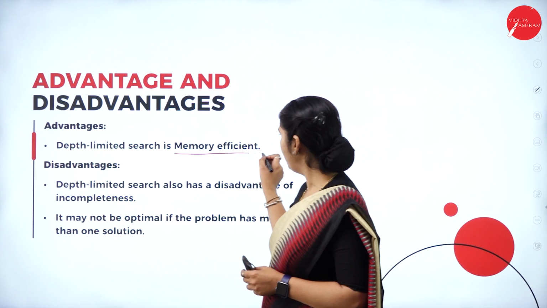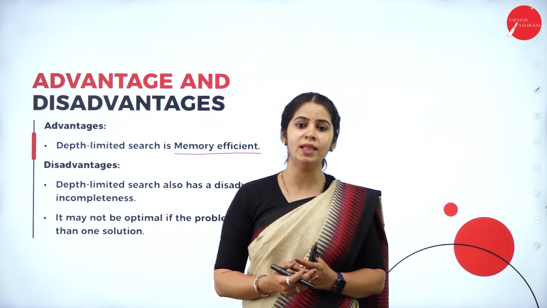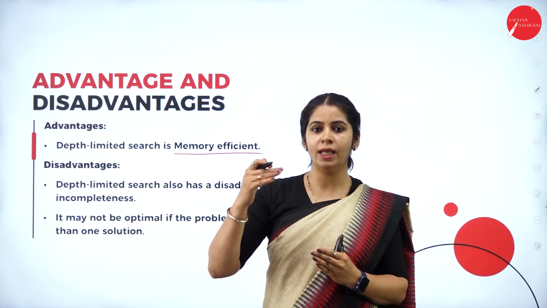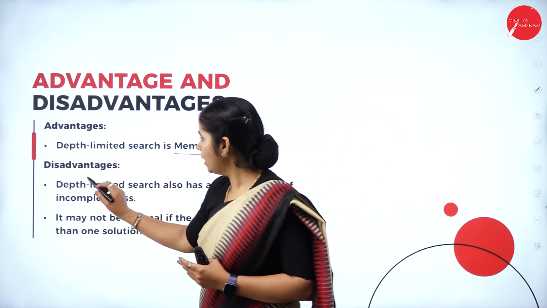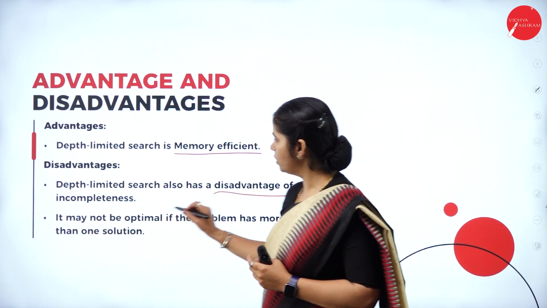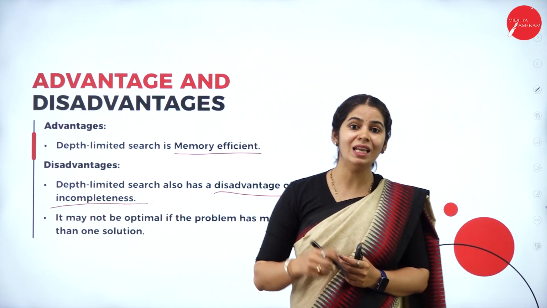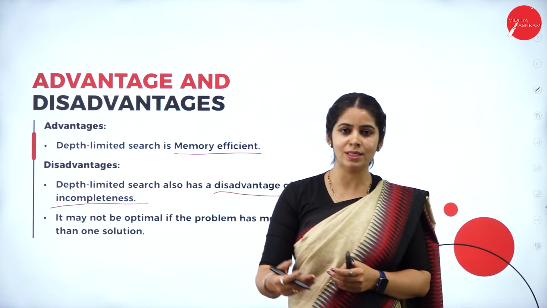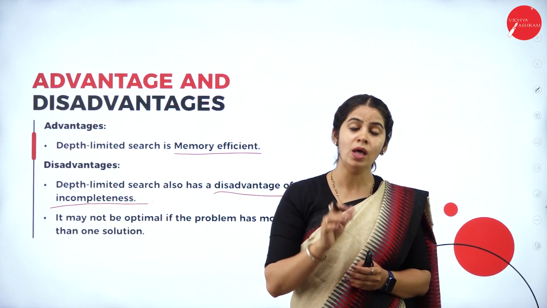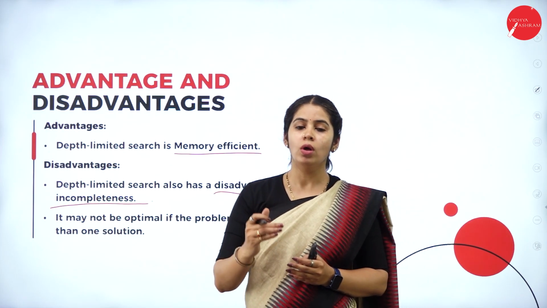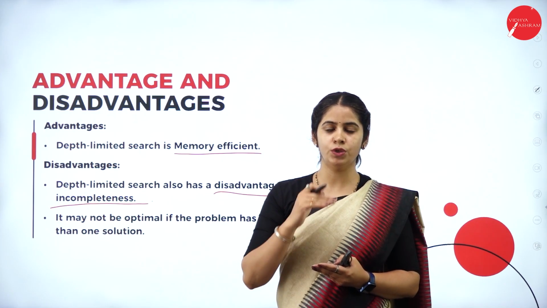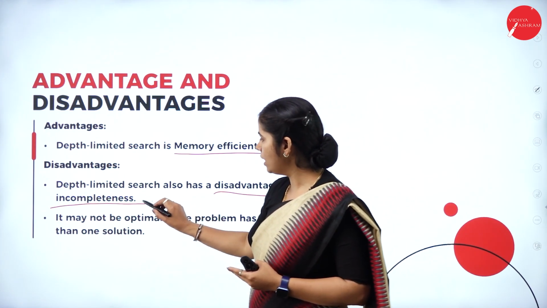Depth limited search is memory efficient because we are storing only a limited number of nodes, by providing the limit for the searching. And a disadvantage of depth limited search is incompleteness. What is incompleteness? That's exactly what I said. If the goal node G is present in the tree, it will still say there is no node called G, because we have limited the search to level 2. That is called incompleteness.